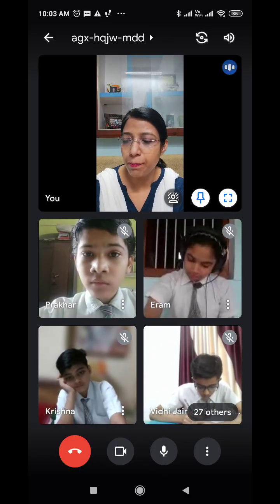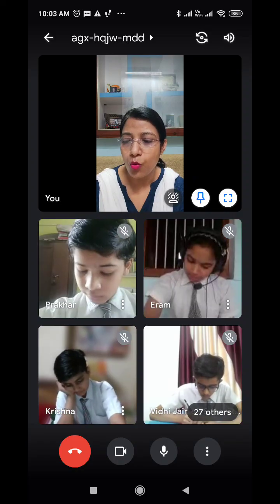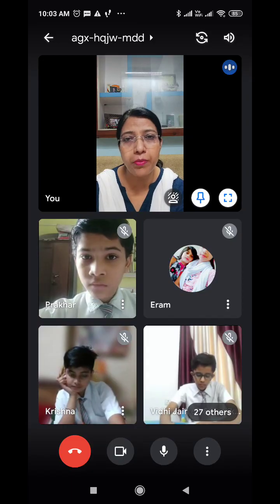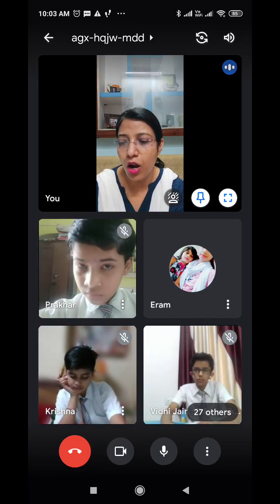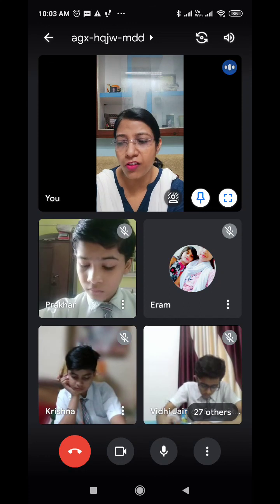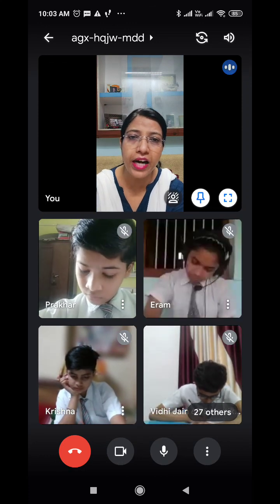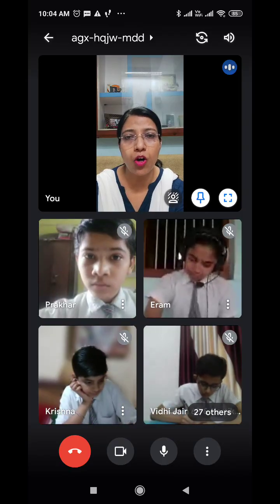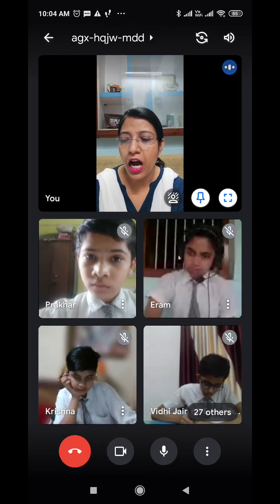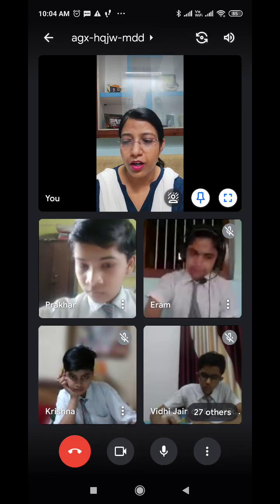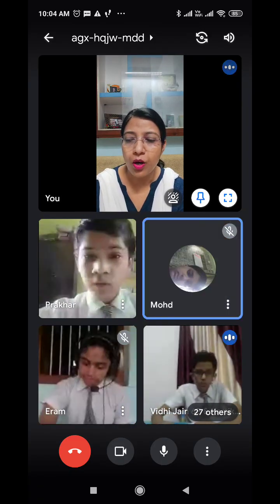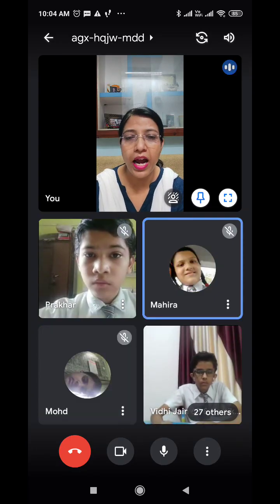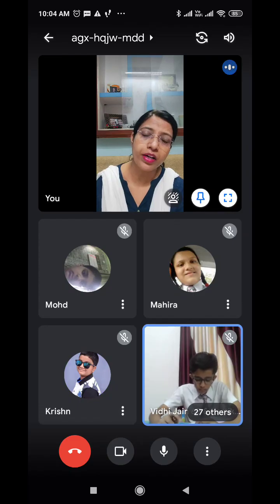Look at the second example. They played well in the stadium today. Again, see, they follow the same sequence. First you will put the adverb of manner, then the adverb of place, and after that the adverb of time. So don't get confused. They will be placed in this particular order only. They played. How did they play? Well. Where did they play? In the stadium. When did they play? Today. So adverb of manner, adverb of place, and adverb of time.